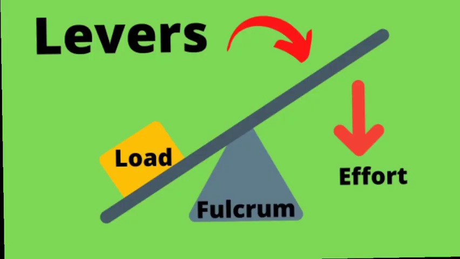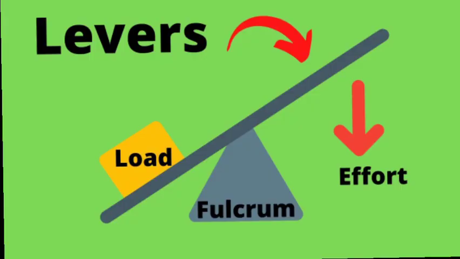Then we studied about work. What is work? Work is said to be done when a push or pull moves an object through a distance. There are different simple machines that help to make our work easier. We studied 6 simple machines. Which are they? Inclined plane, lever, pulley, wheel and axle, wedge and screw. Let's discuss lever.